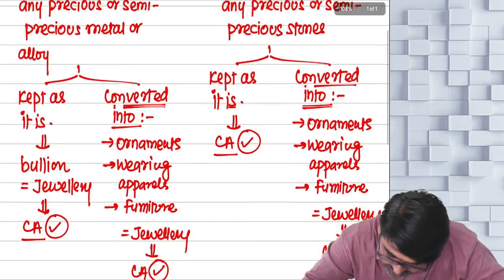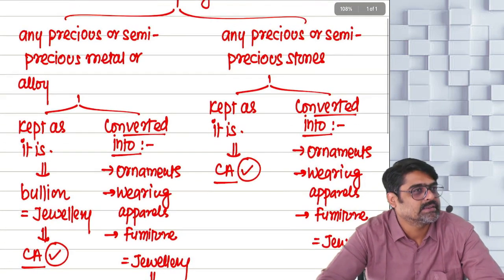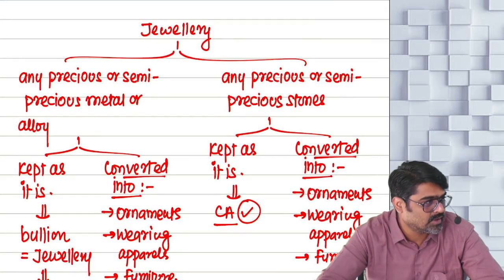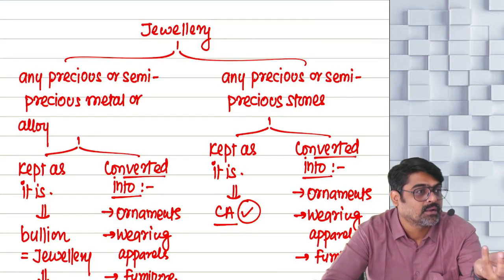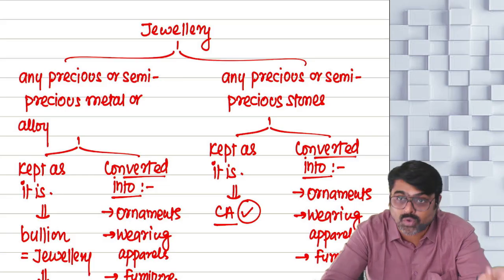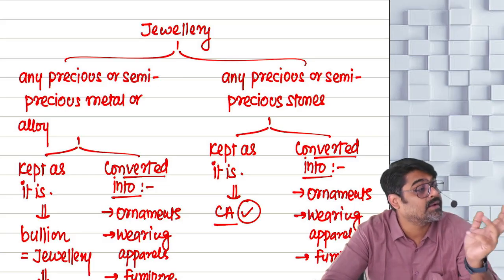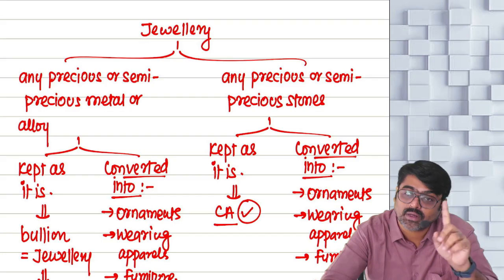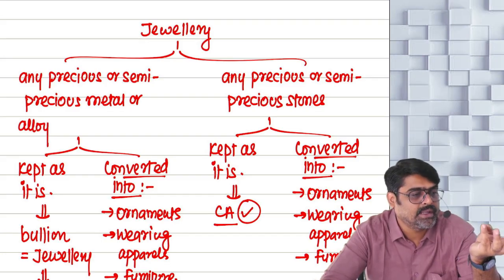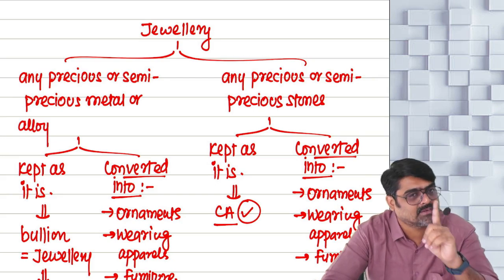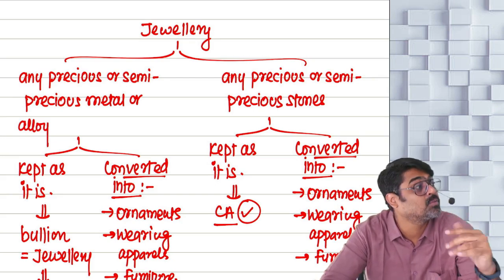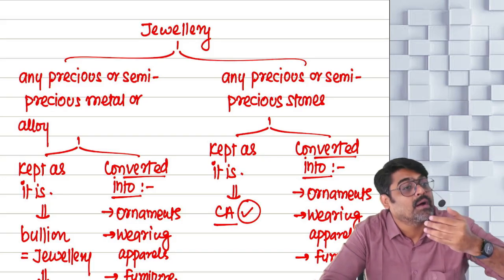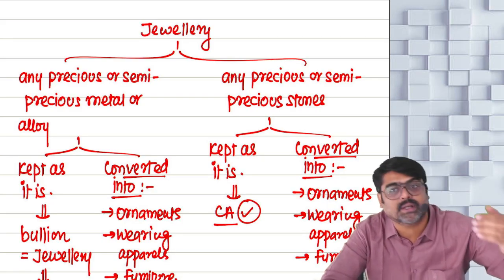Understood? Okay. Now, next, archaeological collection, and then sculptures. Different types of sculptures. Idols made of any metal, it can be made of any stone, it can be made of any item. So different types of sculptures, which are very old sculptures. Those are also treated as your capital assets. So PJ Das, will you consider them as a capital asset? Yes. Don't consider them as movable personal effects. You are not supposed to exclude them along with movable personal effects, because they are not treated as your movable personal effects.